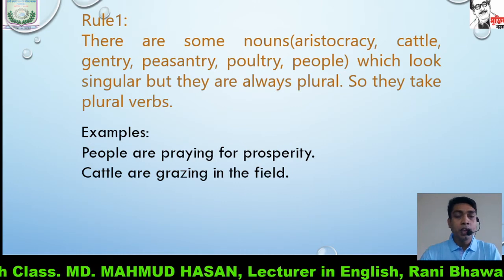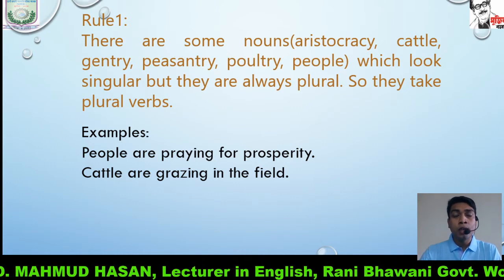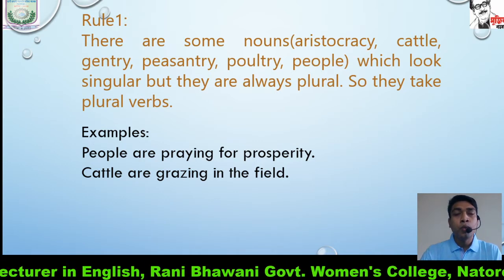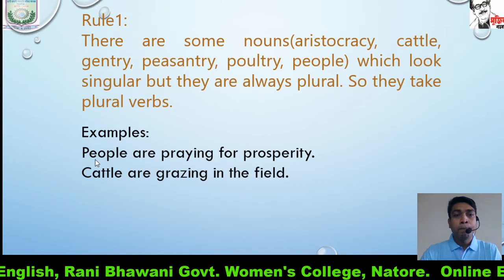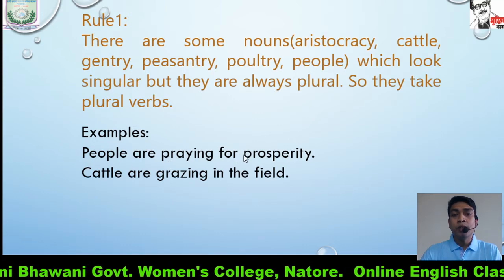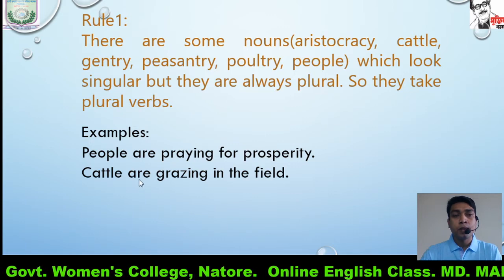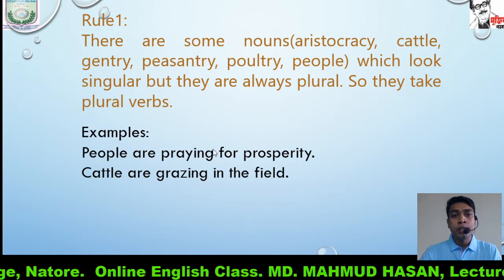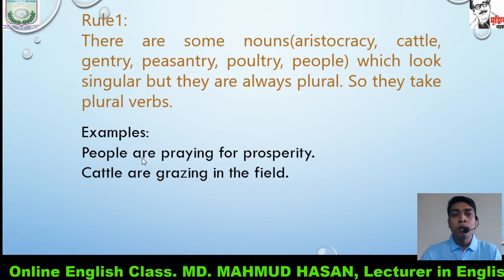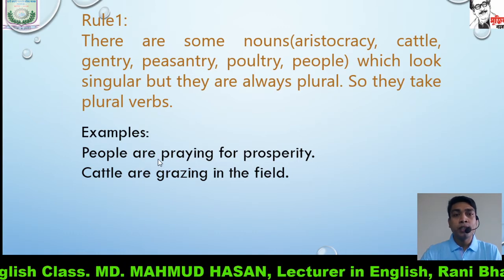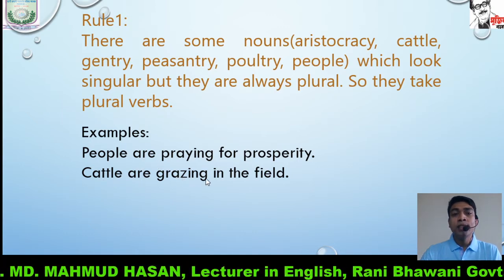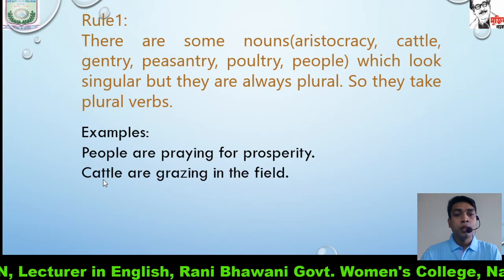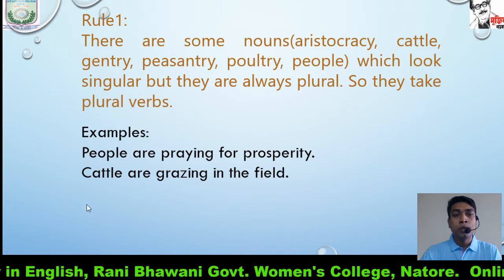Examples: People are praying for prosperity. People is a plural noun, that is why it has taken a plural verb, are praying. Cattle are grazing in the field. Cattle is a plural noun, and that is why it has taken a plural verb.